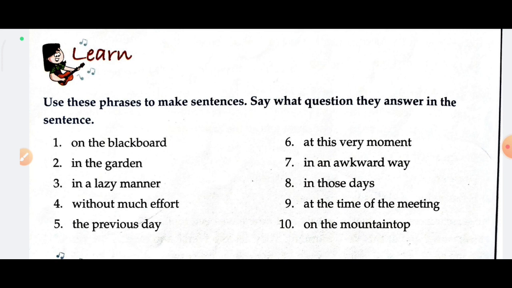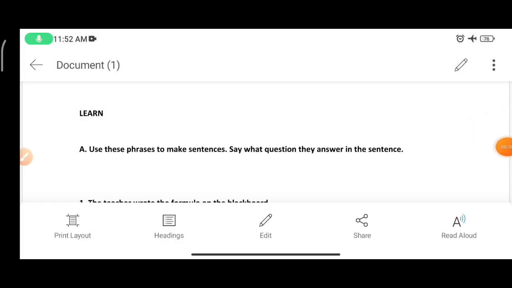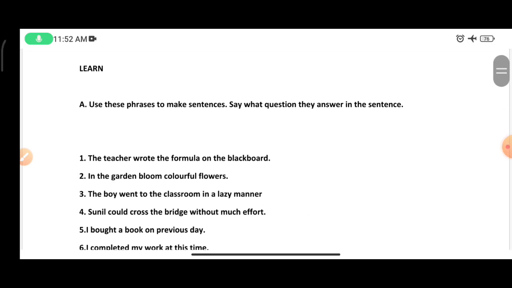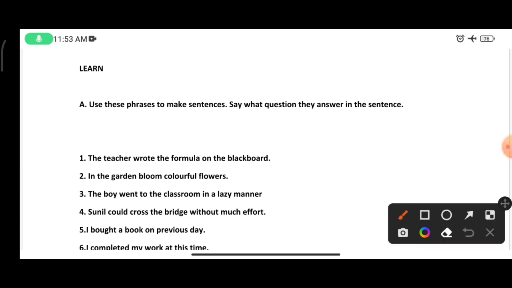First phrase is on the blackboard. Here is the solution of this question. The first answer will be: the teacher wrote the formula on the blackboard. We can use the phrase words and make a sentence. Second phrase is in the garden. We can use it in a sentence: in the garden bloom colorful flowers. So the second phrase is converted into a sentence.